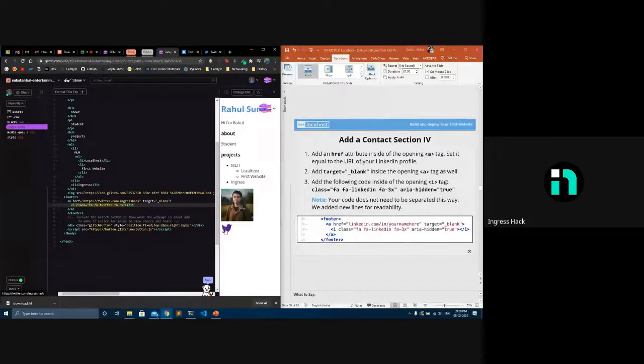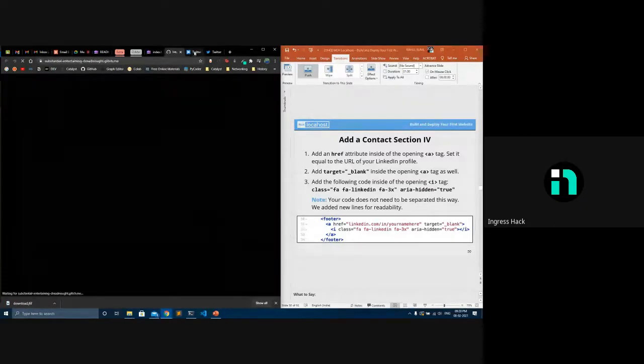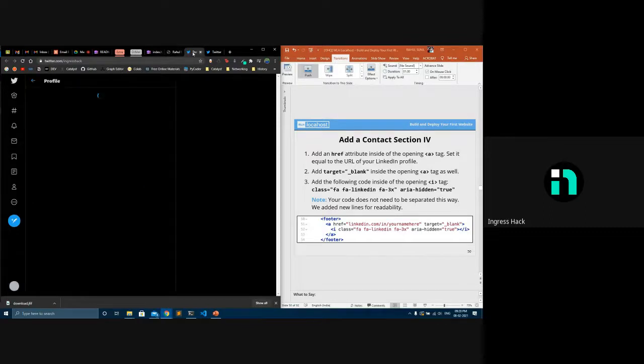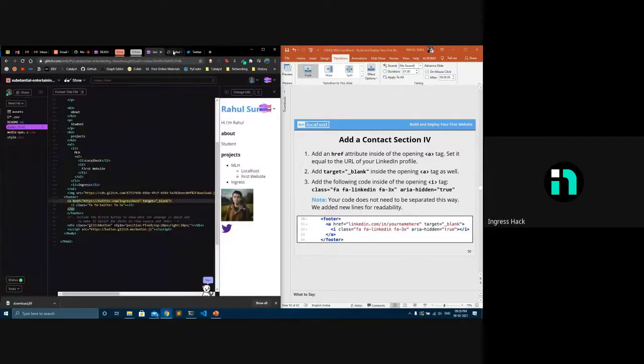When I click on this particular icon, it opens a new tab for our Ingress hack. Basically, I just added a link which redirects to some other page. So you can use that to add all your other contact sections like Facebook, Instagram, GitHub.